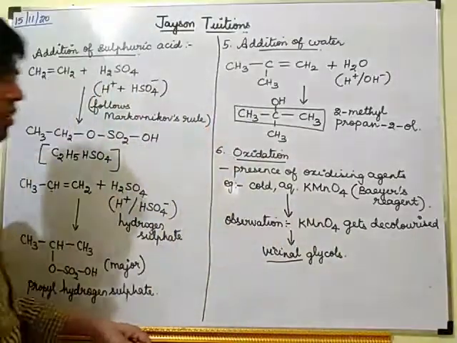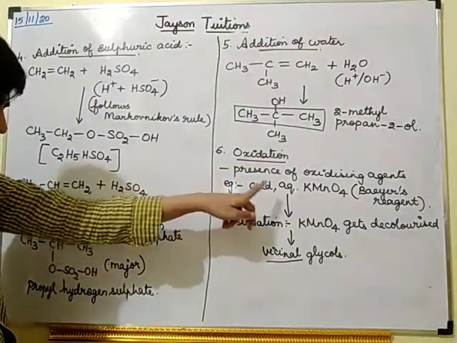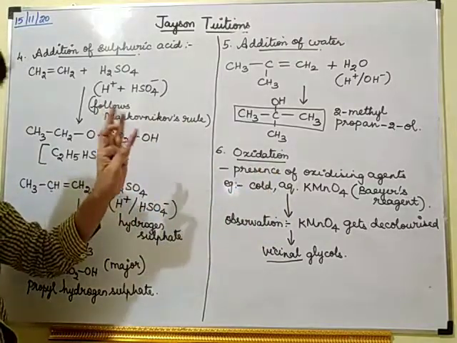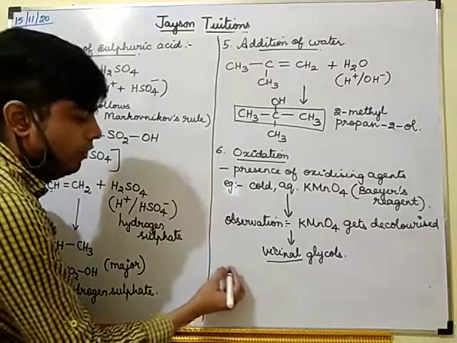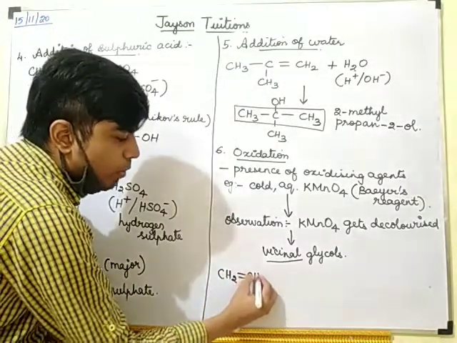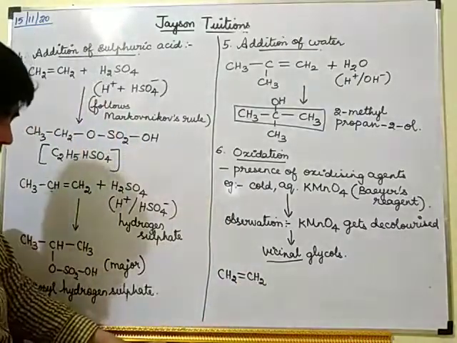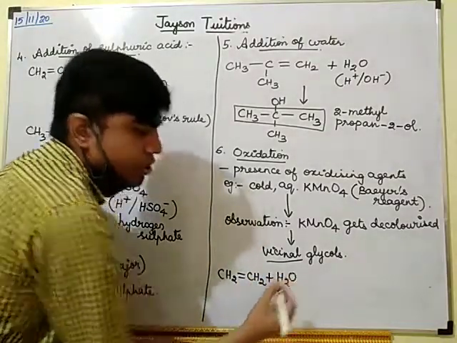This is what is called vicinal glycols. So oxidation of alkenes will give vicinal glycol. Now you see here, CH2 double bond CH2 plus H2O.